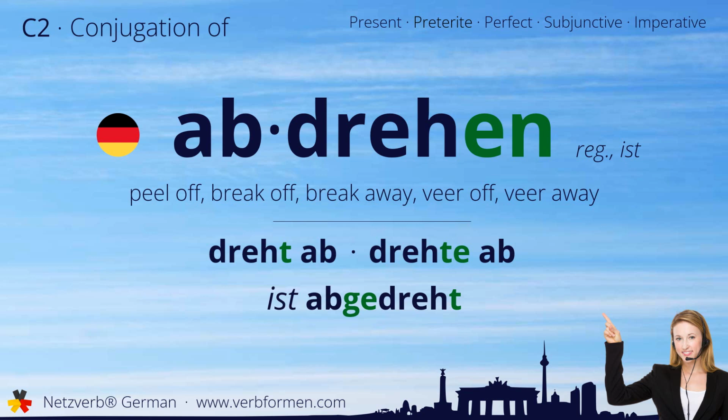Today we're going to learn how to conjugate the German verb abdrehen. Watch and listen to the forms carefully. Let's start with the stem forms. Dreht ab, drehte ab, ist abgedreht.